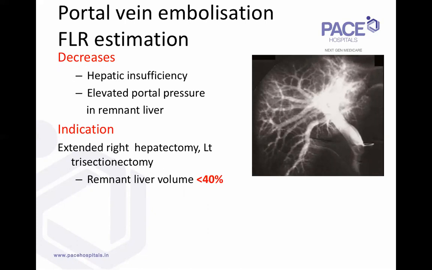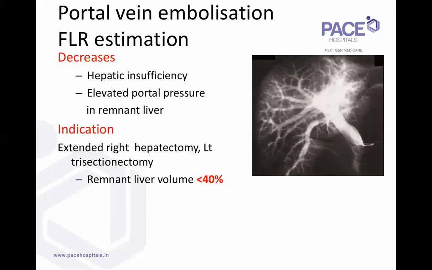So this portal pressure, because of the blockage, is already adjusted. The elevated portal pressure goes up and stabilizes in the left lobe in those 3 weeks while we wait. So definitely for a major right hepatectomy, extended right hepatectomy, or left trisectionectomy, we would do a portal vein embolization. Normally, again, in literature, some centers would go to 30, 35%. In Indian patients, my personal experience has been that the risk of decompensation has been higher.